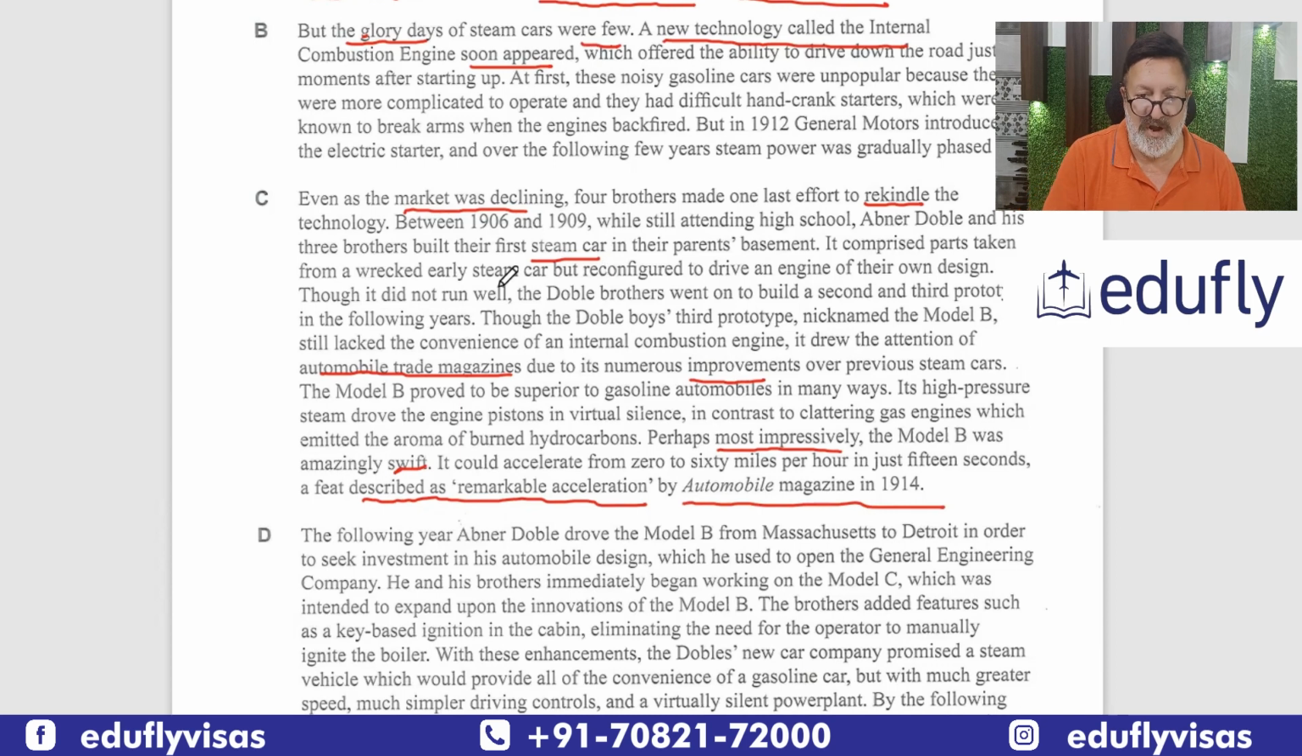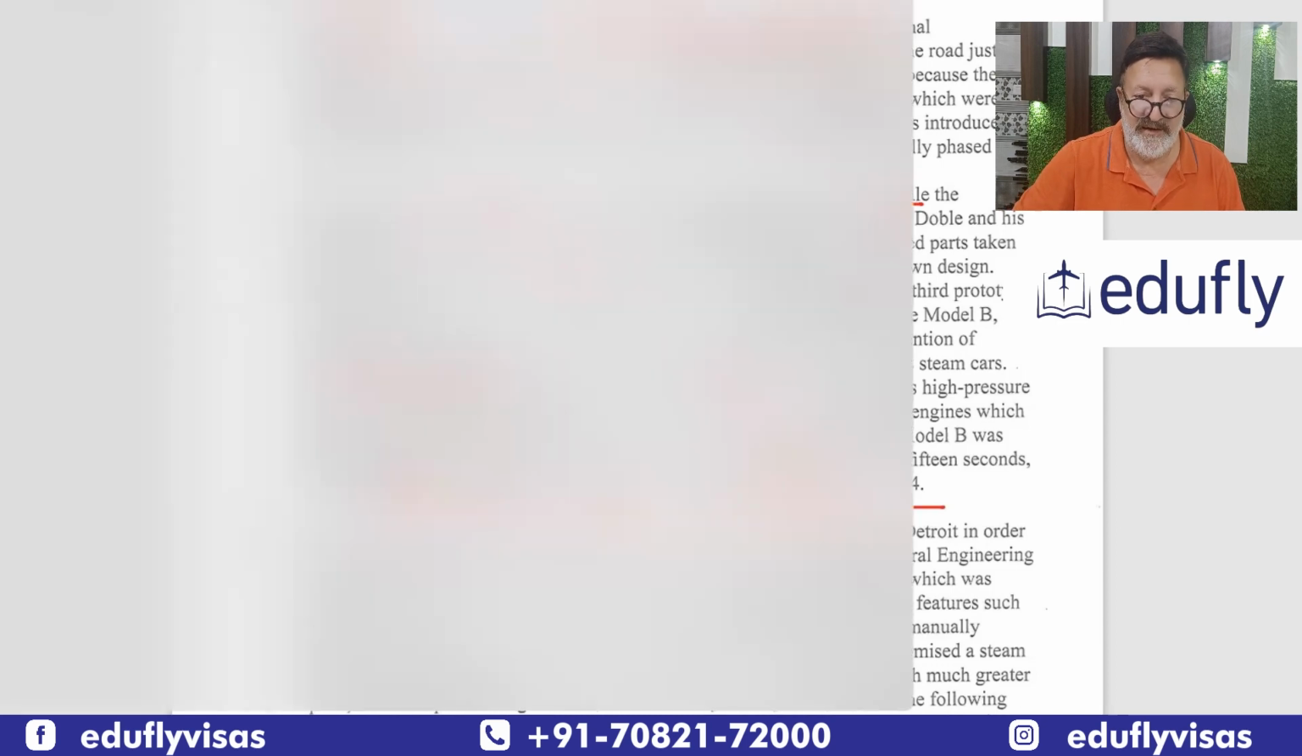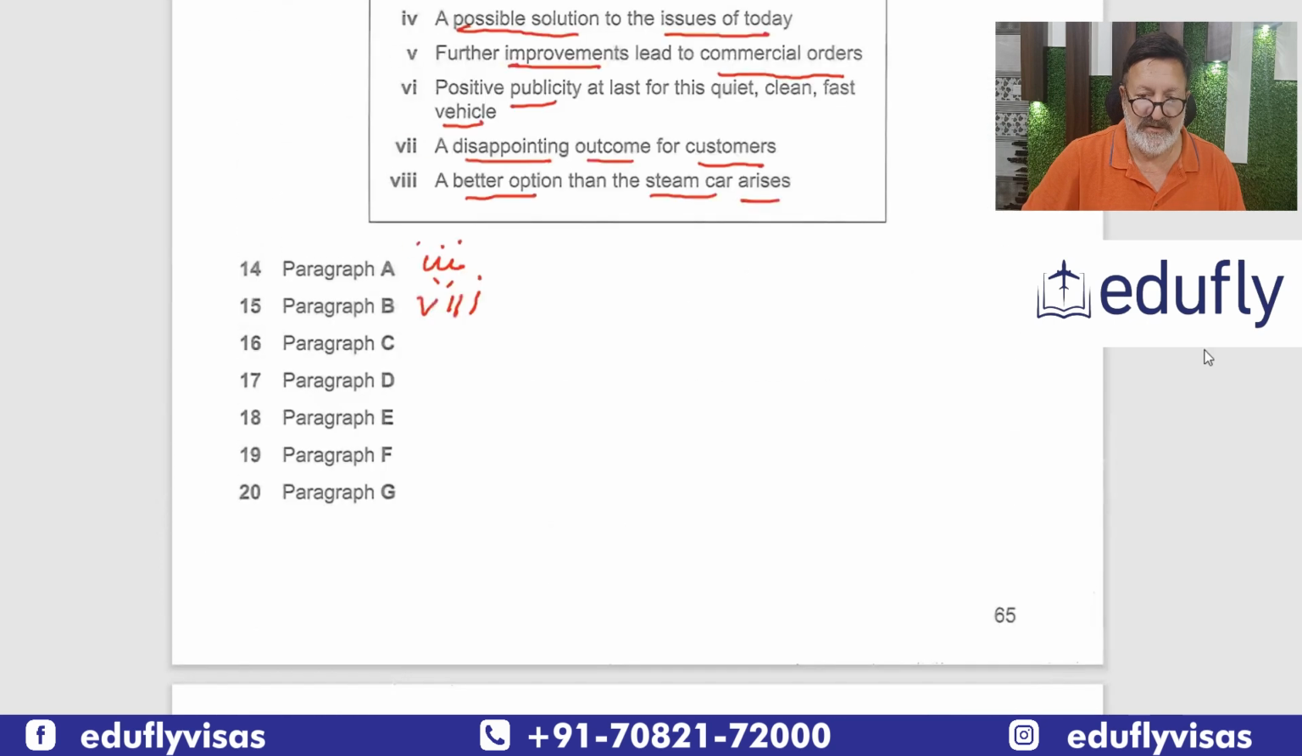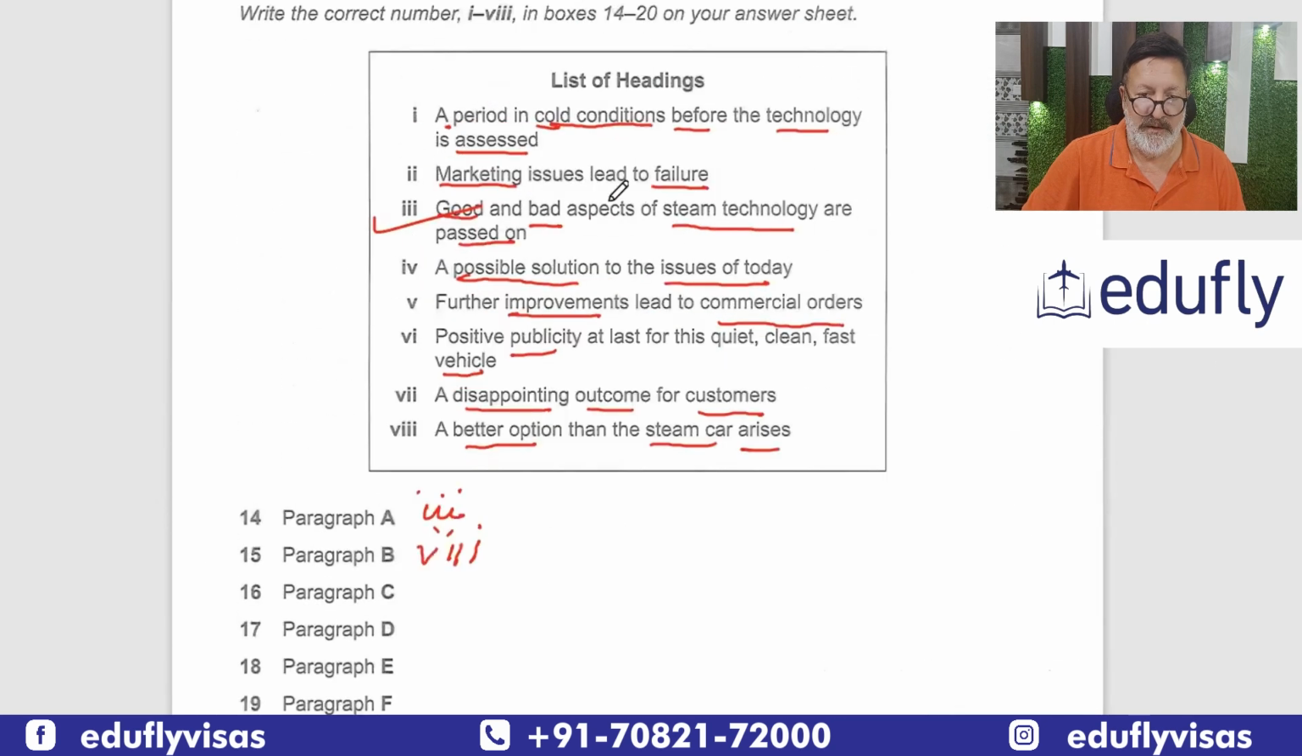So we have got the market was declining and rekindle the hopes in the brothers, and this was also reported. It drew the attention of magazines. So we have all this, right? And let's go to the choices. Now again, a period of cold conditions. Let me mark 8. So 8 has been done.